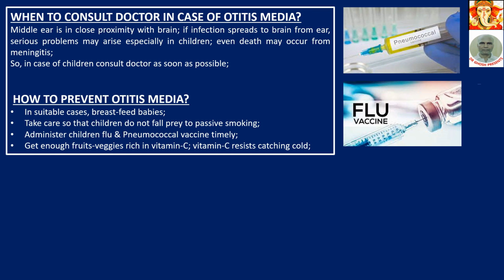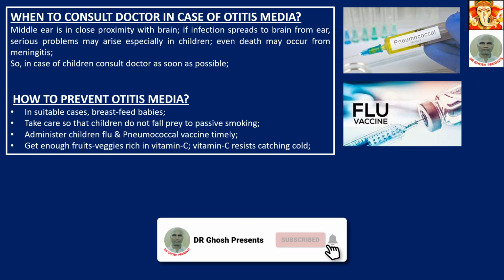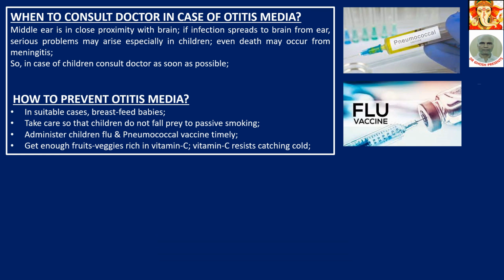Administer children flu and pneumococcal vaccine. These two vaccines, though the names are something different, give serious obstruction to the happening of this otitis media. That is, otitis media happens seldom if these vaccines are already administered in the children. Flu and pneumococcal vaccine. Get enough fruit, veggies rich in vitamin C. Vitamin C resists catching cold.